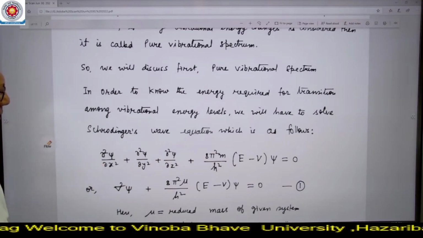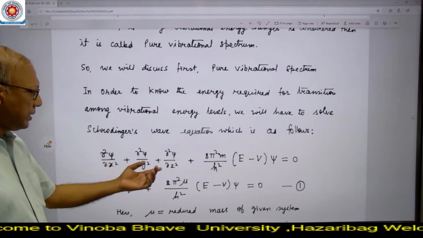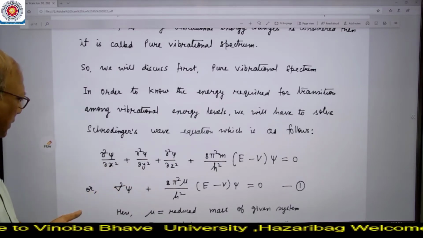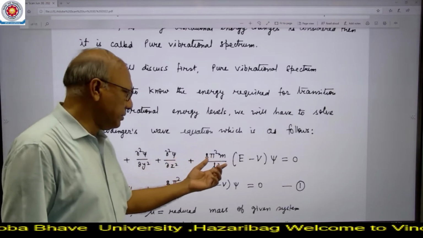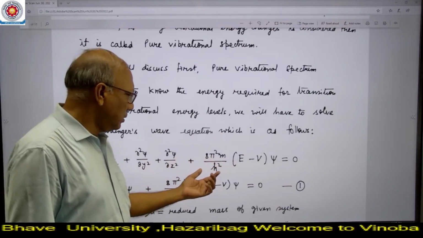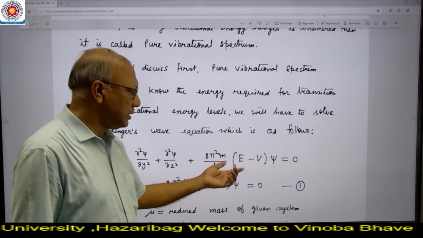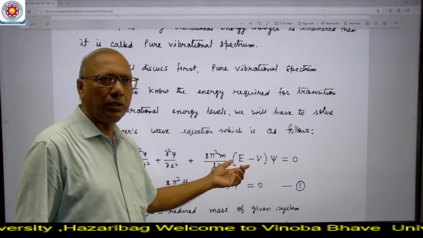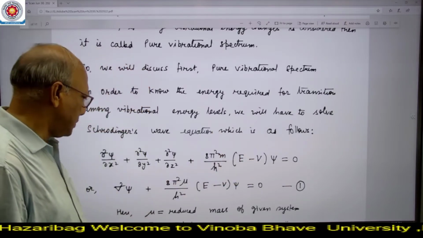This is the basic Schrodinger wave equation in 3 dimensions. x, y, z are Cartesian coordinates. Psi is the wave function. m is the mass of the particle or mass of the system. h is the Planck constant. E is the total energy of the system. V is the potential energy of the system.